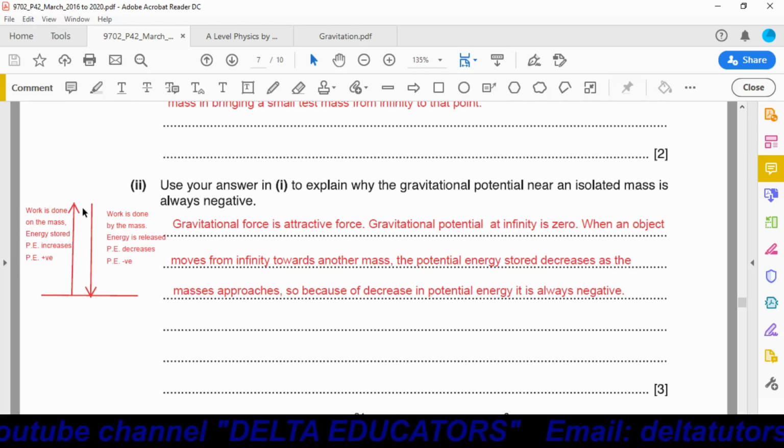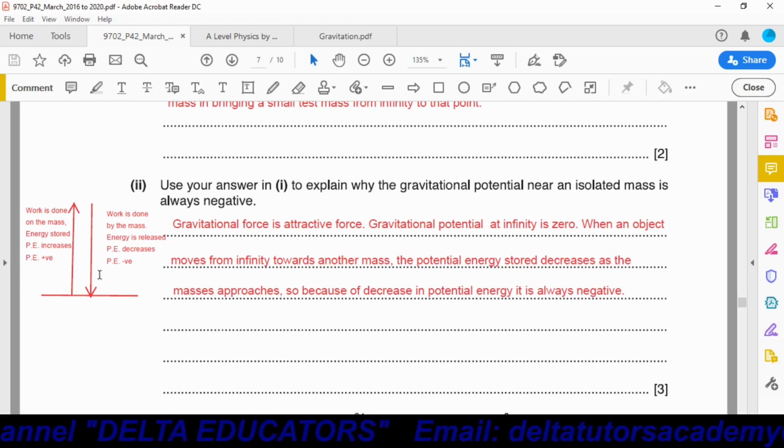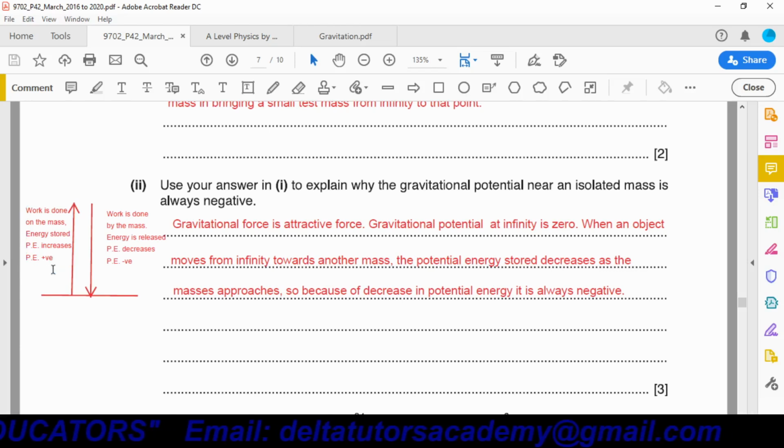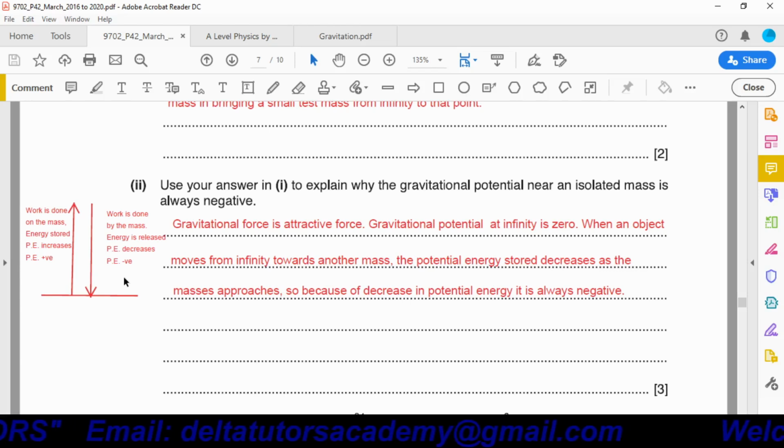Now if we drop the same object, it will come down towards the surface of the planet or the earth. When it comes back to the surface of the earth, it will lose the same energy that we had given to it, that was stored in it. Since energy is releasing from it, we can say gravitational potential energy is decreasing. When it was increasing, we considered a positive sign. So when it is decreasing, we have to take a negative sign.